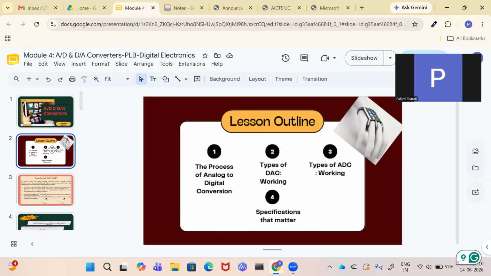So this is the lesson outline: process of analog to digital conversion. Then we have the types of DAC. We'll discuss their working. Then the types of ADC and their working. And finally, the specifications of DAC. Specification means the accuracy, the resolution, all those characteristics of the DAC.